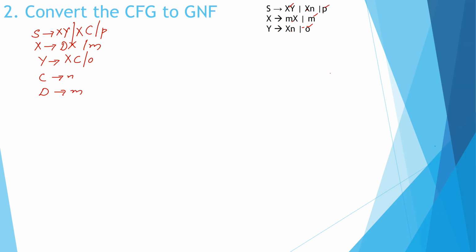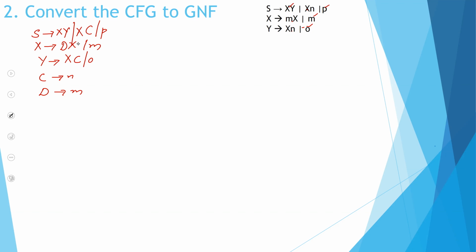I hope you remember Chomsky normal form. Now we have to convert it into Greibach normal form. Check whether you have any left recursion. Here you have a recursion, but it is right recursion. Right recursions you need not bother.